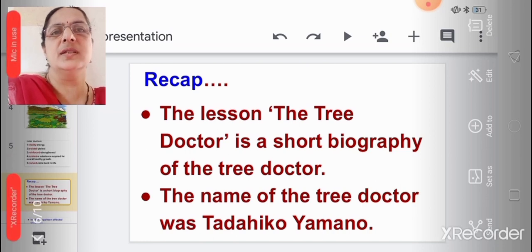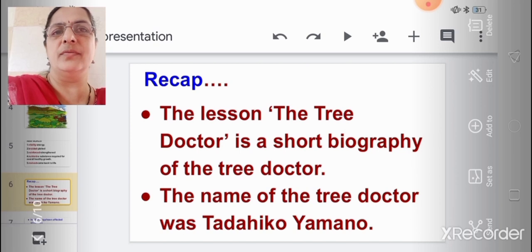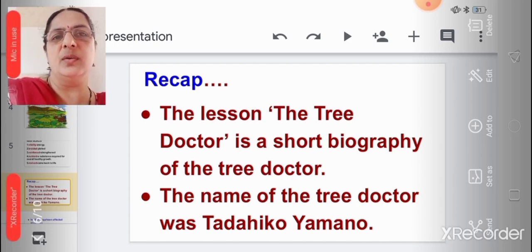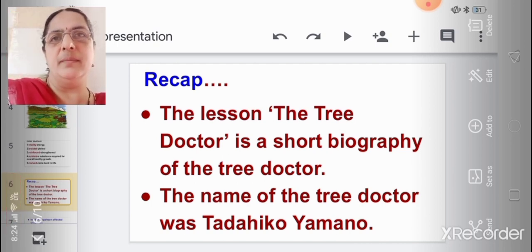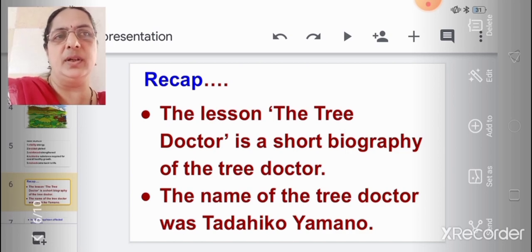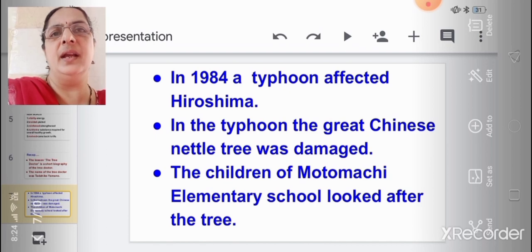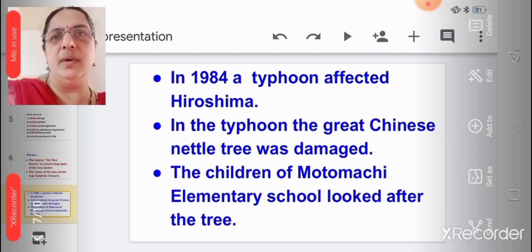Okay. The name of the lesson is The Tree Doctor. It's a short biography of the doctor. Can you remember the name of the doctor? The name of the tree doctor was Tadahiko Yamano. Dr. Yamano we call him. Okay. What happened? In 1984, a typhoon affected Hiroshima.